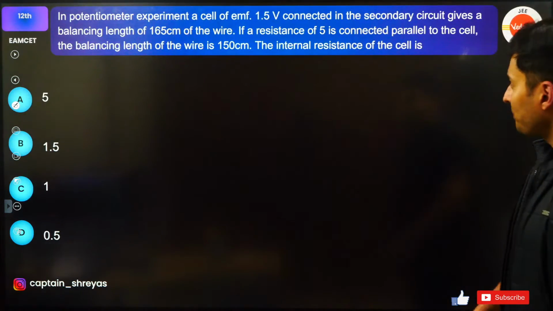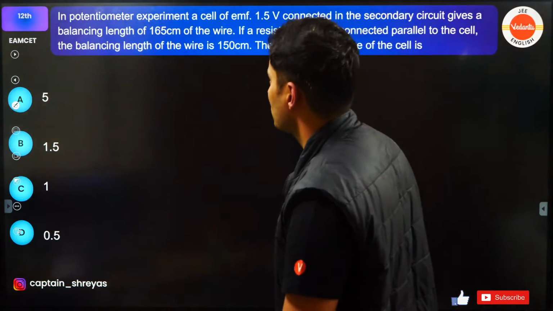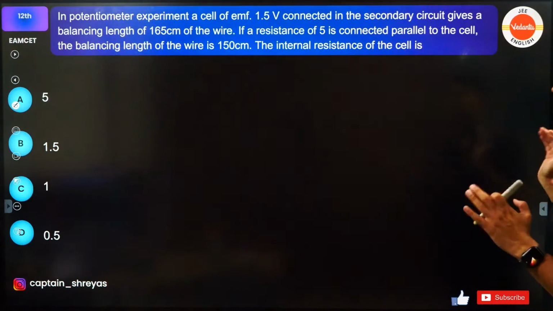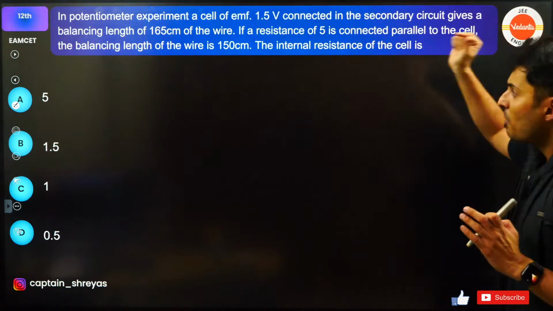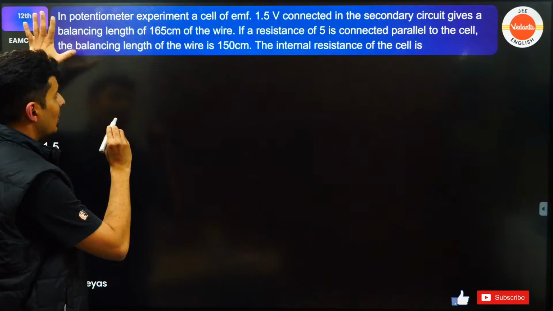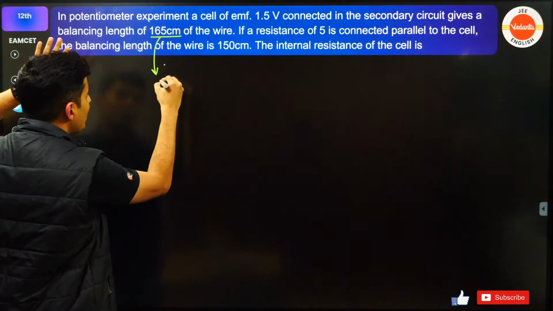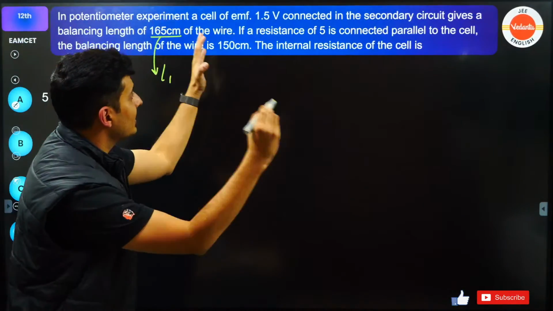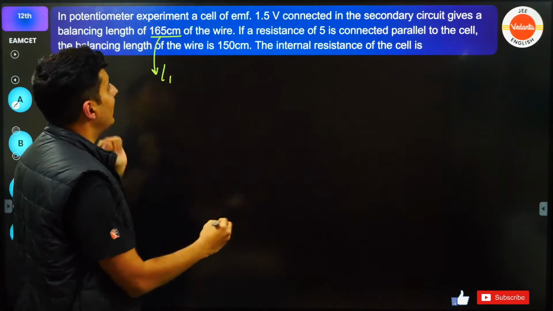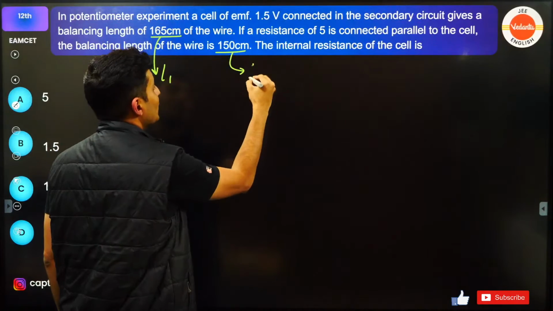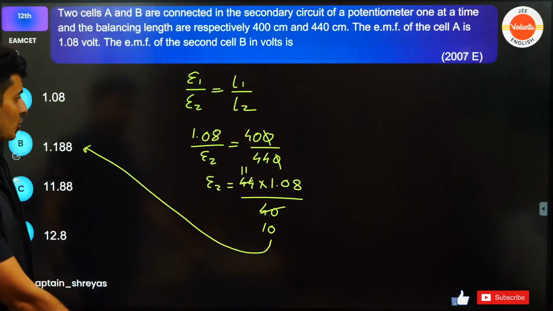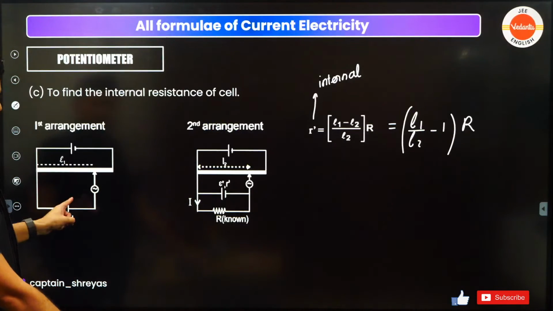Okay, clear? I think one of the last few questions. Potentiometer cell experiment, 1.5 volts is connected in the secondary circuit. Balancing length 165 for the wire. Okay, so this happens to be L1. If the resistance 5 is connected in parallel to the cell, then the new balancing length is this much. So this is L2. This is one of the applications of the potentiometer which I just showed you over here.